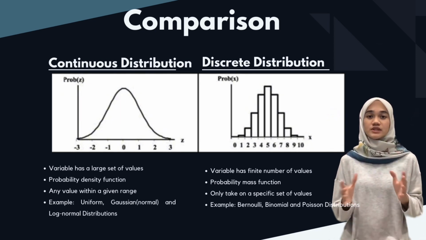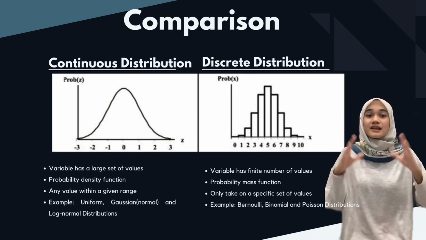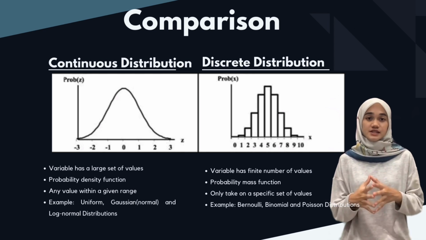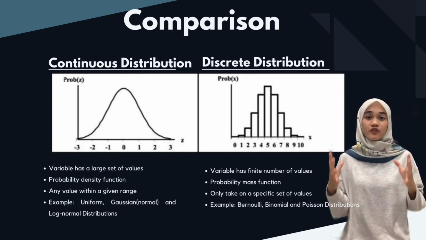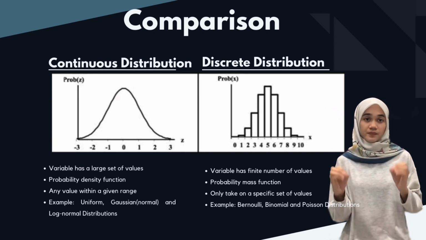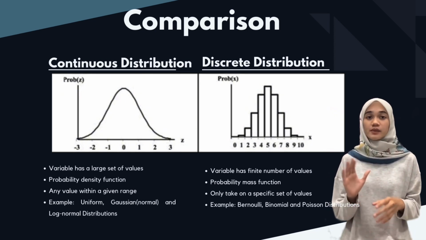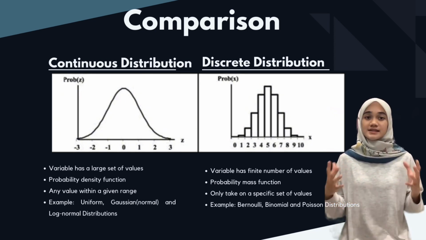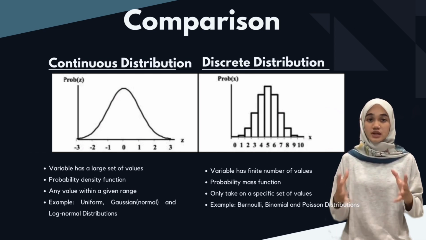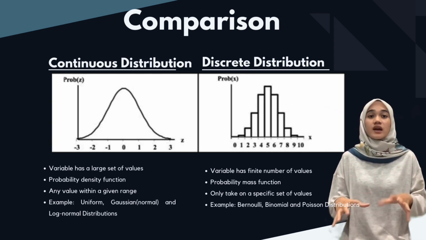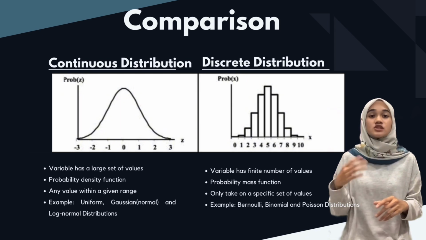Firstly, a continuous distribution variable has a large set of values. That is, the probability for a specific value is always zero. As a result, a continuous probability distribution cannot be expressed in tabular form. Instead, an equation or formula is always used to describe a continuous probability distribution.